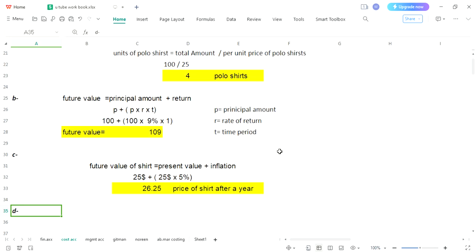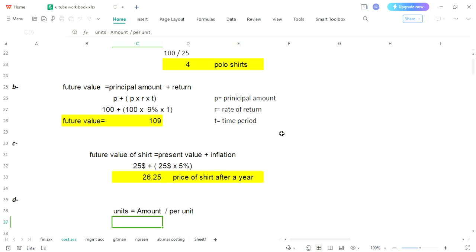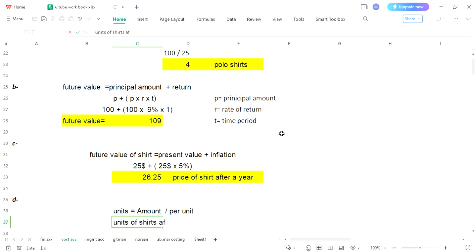Simple as this: again we need to calculate total units, for which we need the amount, and that would be divided by the per unit price. Specifically, for units of shares after a year, the amount after a year would be used, and the per unit price after a year.